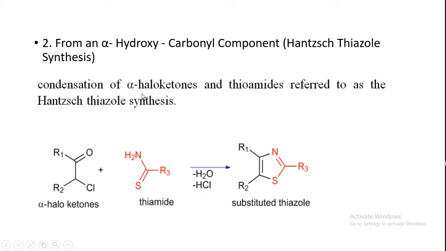So condensation of alpha haloketone, so it is alpha haloketone, and the thioamides, so it is thioamides. C double bond, instead of O it is S, so that's why it is thioamides. Thio means sulfur, so it is known as thiazole synthesis. So there is condensation and removal of water as well as one molecule of HCl, hydrochloric acid, so you get this thiazole. So let us see the mechanism.